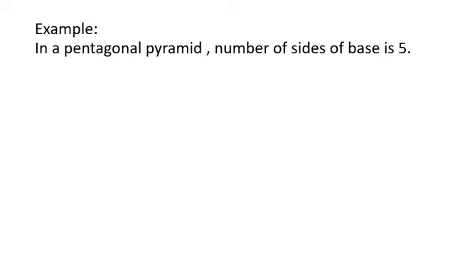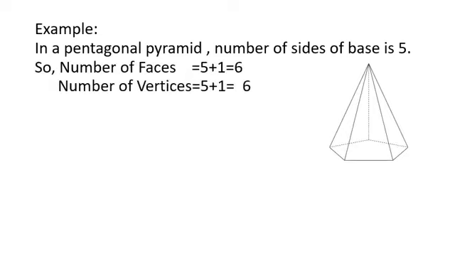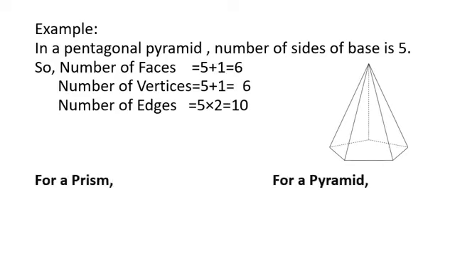And first of all, you should know the number of sides of the base. Here in pentagonal pyramid, the number of sides of the base is 5. This is the figure of the pentagonal pyramid. Now the number of faces will be 5 plus 1, that is 6. Number of vertices will be 5 plus 1, that is 6. Number of edges will be 5 into 2, that will be 10. So this is in general for a prism. You can find where S is the number of sides of the base of a given solid. F is equal to S plus 2 for prism.